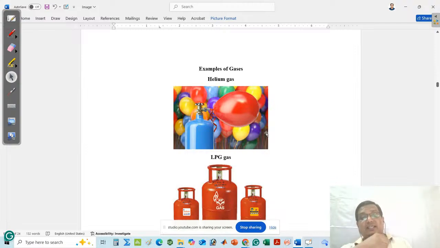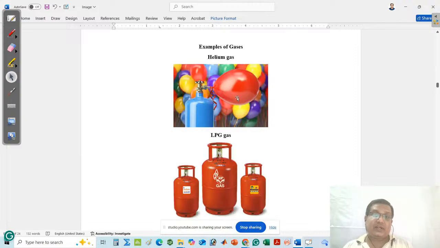Next, I will move to the examples of different gases. Here, helium gas is present in the balloon. If I want to say what is the shape of helium, then you can say that the shape depends upon the balloon. Suppose I pressurize the gas into the balloon. No doubt, more amount of gas will be present in the balloon.